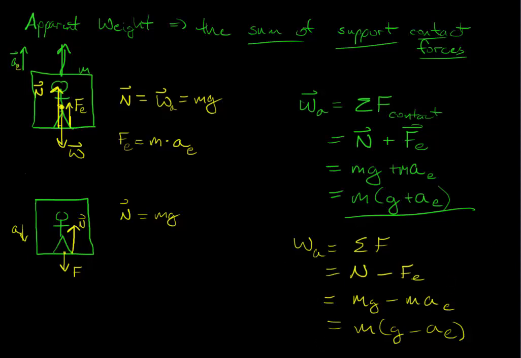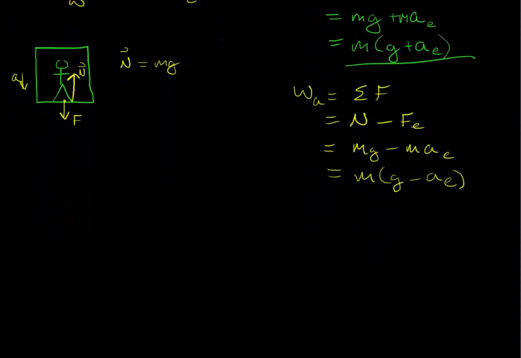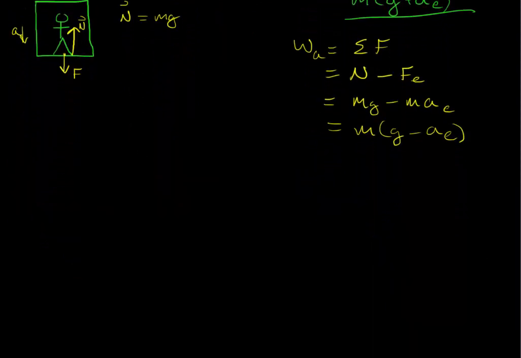And this leads us to another concept. So we can start subtracting this. And that's an object that's accelerating down. So that's my acceleration. So what I want to know is what's going to happen when this is equal to 9.8 on Earth. Well, when that's equal, this whole thing goes to 0, because it would be g minus g. And so I would get 0 times my mass. So my weight apparent would be 0. And this is weightlessness.